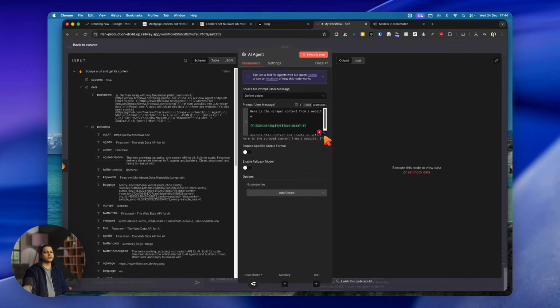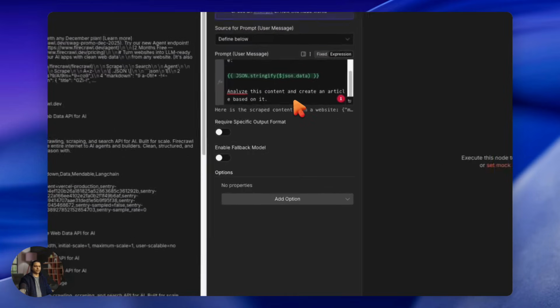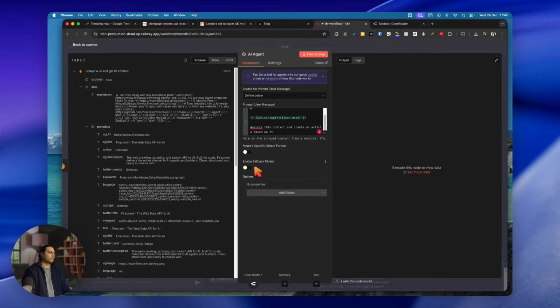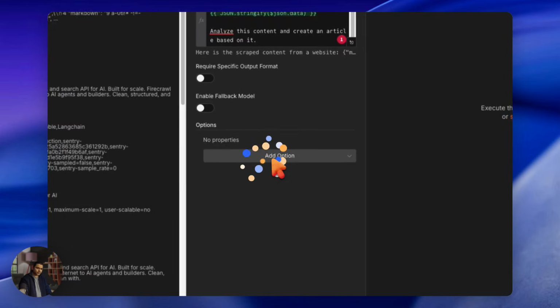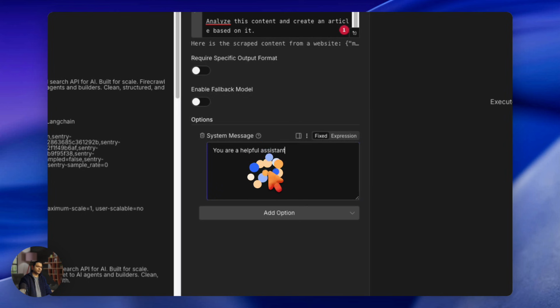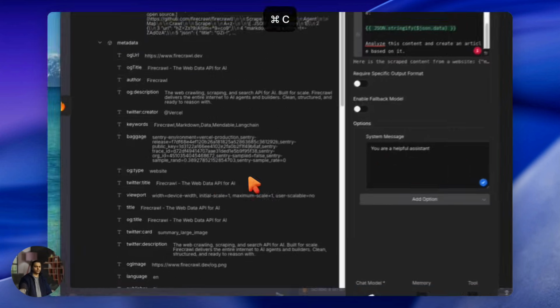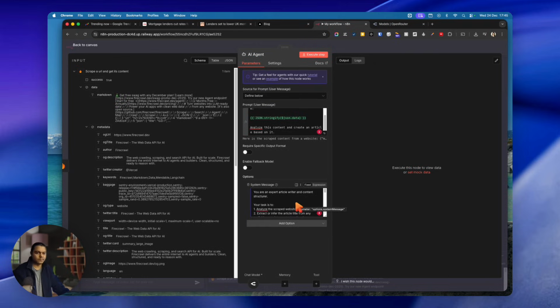This is my prompt. It is saying that here is scraped content from a website, analyze the content and create an article based on it. Simple, straightforward, right? And then I will specify another system message here. So I will click here and select system message, and here I will provide another prompt, which is this: you're an expert article writer and content structure.